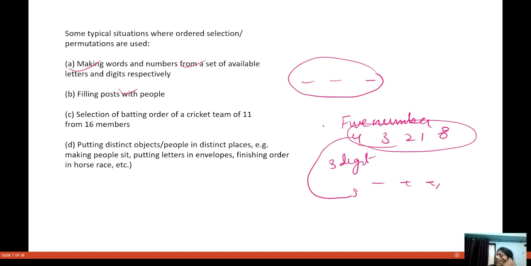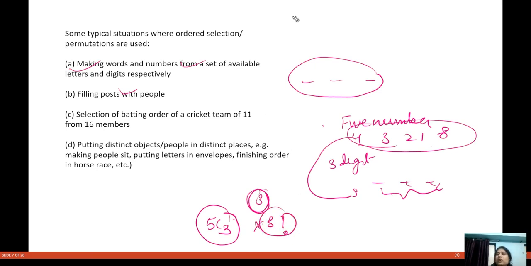First you will select three numbers out of these five numbers. How many ways can you do that? 5C3 ways. When you have selected these three numbers, in how many ways can you arrange them? Factorial 3 ways. Because when you have already selected three things, in how many ways can you exchange these places?